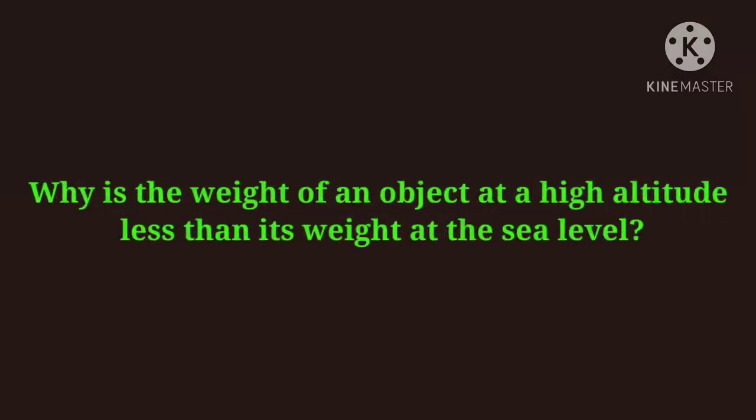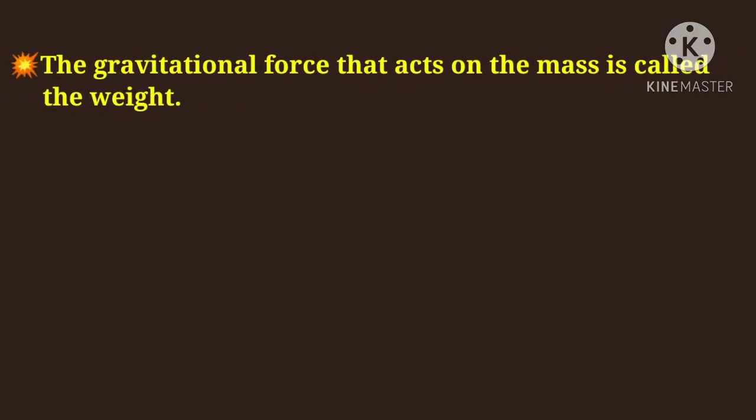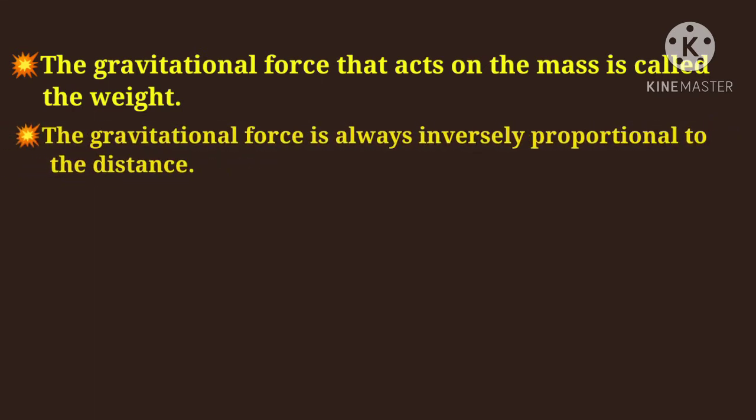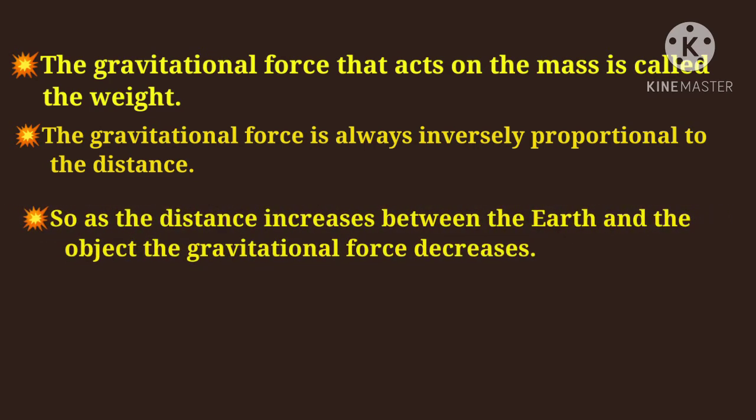equator. Why is the weight of an object at a high altitude less than its weight at the sea level? The gravitational force that acts on the mass is called the weight. The gravitational force is always inversely proportional to the distance.